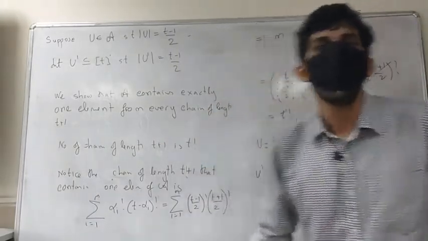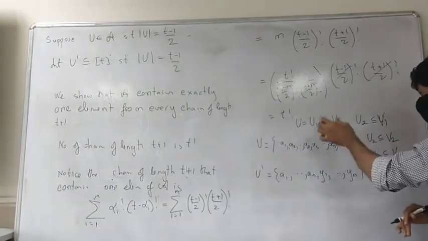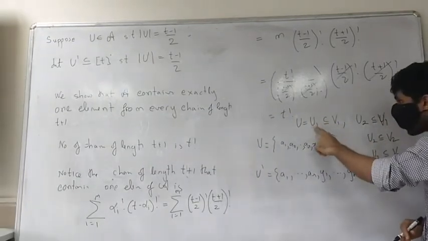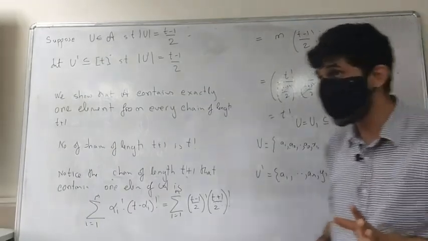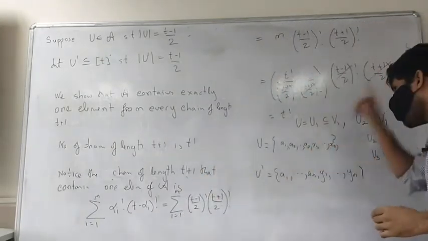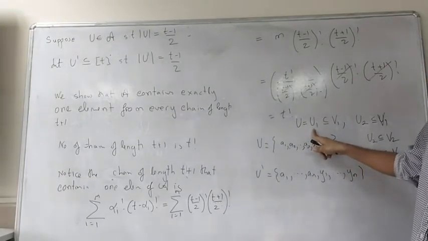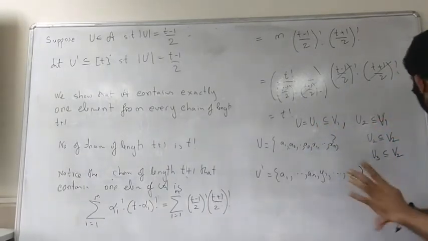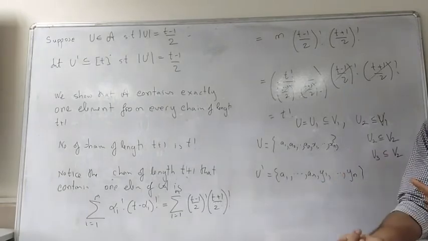Now, why have we created this? It is very simple, because if you give me this u1 and v1, this has (t minus 1)/2 elements in it, this has (t plus 1)/2 elements in it. You can definitely find a maximal chain containing u1 and v1. You will always find a maximal chain containing these two, one of size (t minus 1)/2 and the other of size (t plus 1)/2.